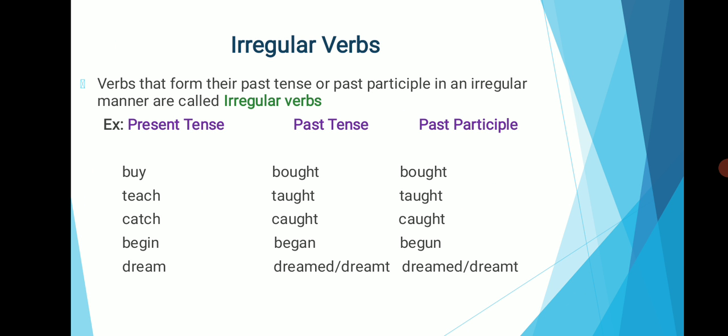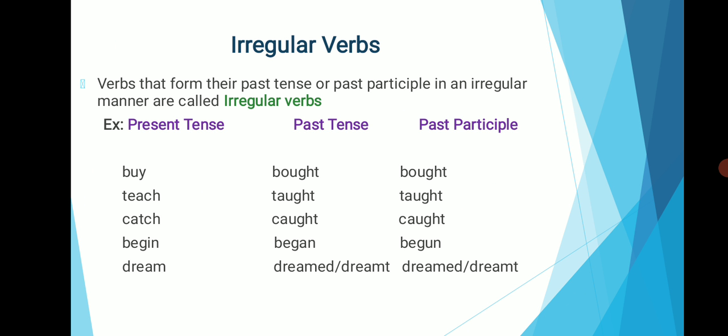What are irregular verbs? Verbs that form their past tense and past participle forms in an entirely different way, or verbs that form their past tense and past participle forms in an irregular manner, are called irregular verbs. Examples: buy, bought, bought; teach, taught, taught; catch, caught, caught; begin, began, begun; dream, dreamed, dreamt.